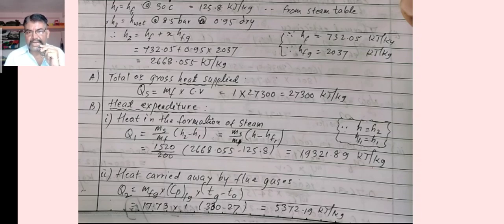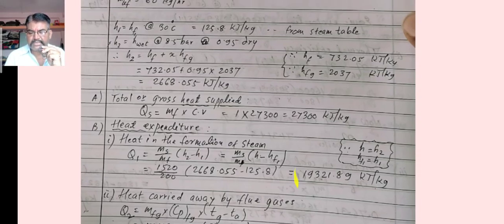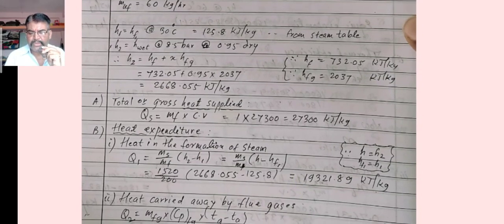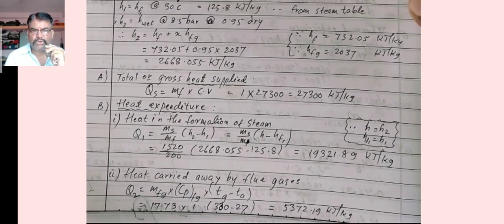We get the value of h2 as 2668.55 kilojoules per kg. And now for the calculation of the heat balance sheet on a kilojoules per kg basis, on the first side A, or the left hand side, we have to calculate the total or gross heat supplied. We have to use the formula QS is equal to mf into CV.